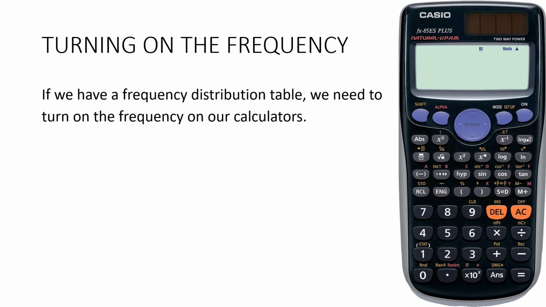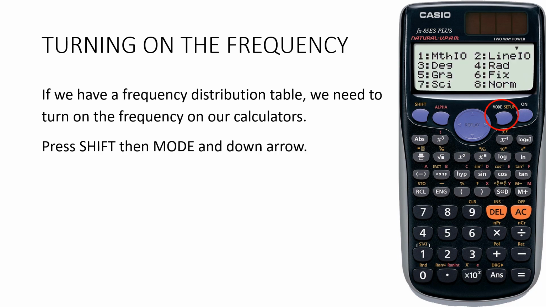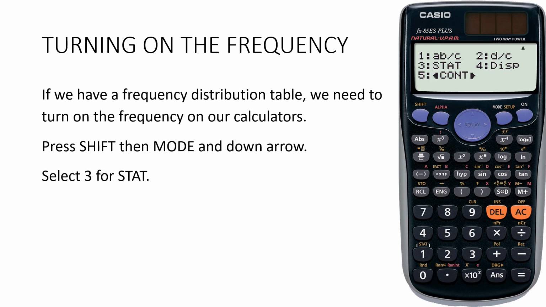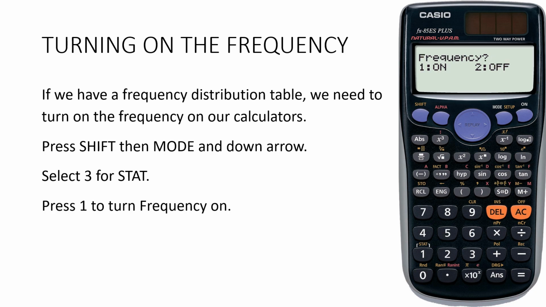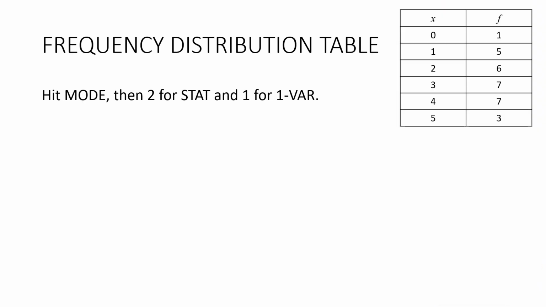However, we have to turn on the frequency. So this time what we're going to do is go Shift mode, because we want to get up into setup. So Shift mode. You get this screen here. You'll see a little arrow at the top, which means there's more to it. So we press our down arrow to get to the next screen. And here you can see stat. So hit 3 for statistics, and then this screen comes up, and we want to turn the frequency on. So hit 1.